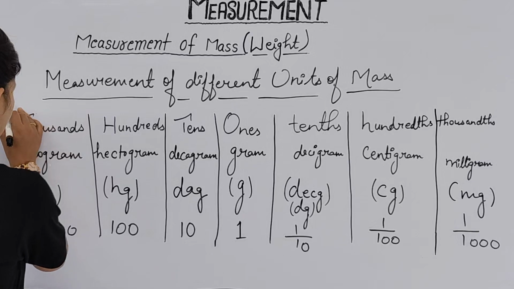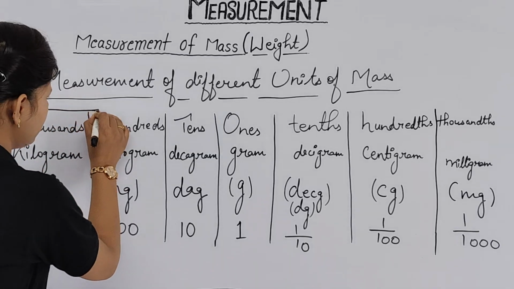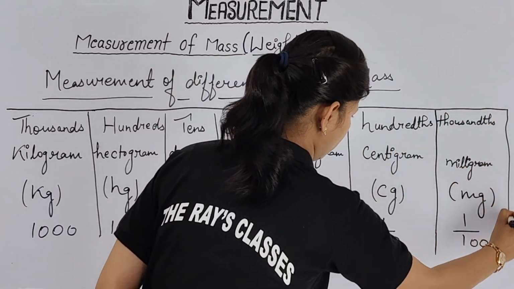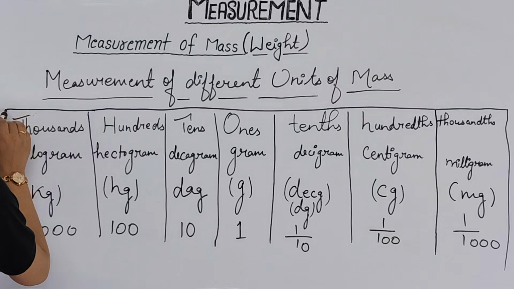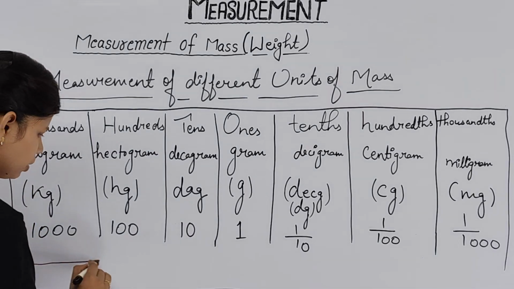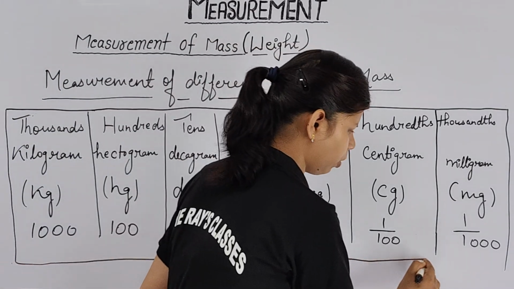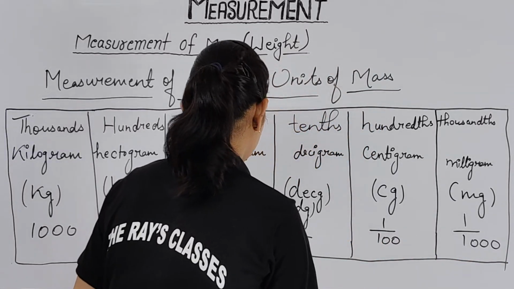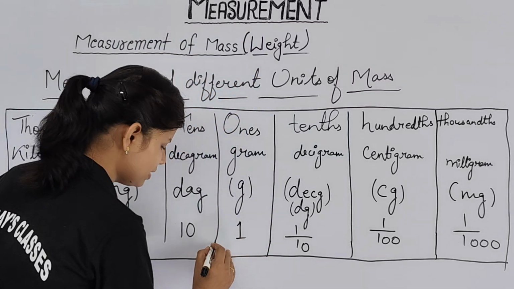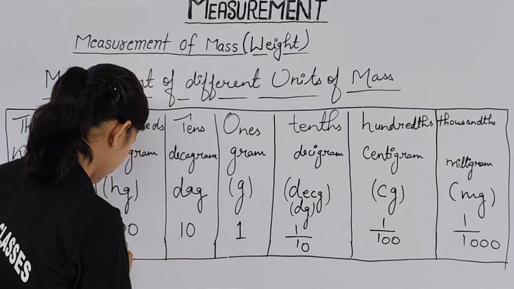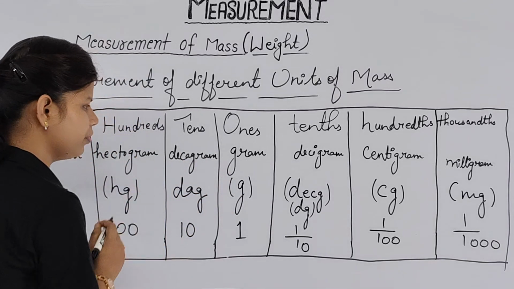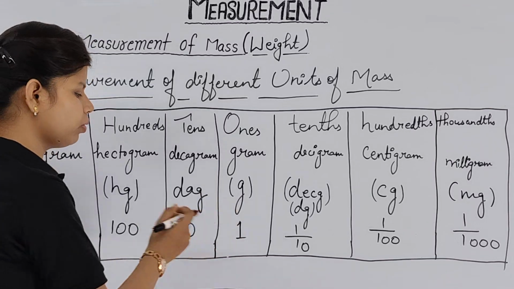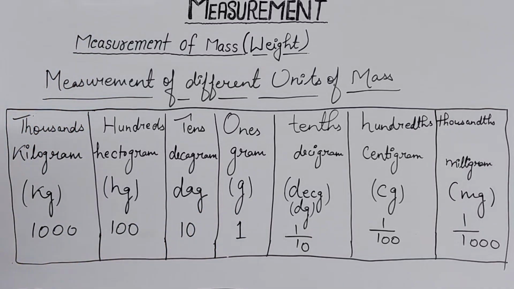You can make a proper diagram also for this one, like in a box form, so we don't have any confusion while drawing. And please recall these things again and again while dealing with this topic. You have to remember these important terms. Otherwise, if somebody asks you, do you know what is decagram, then you will be blank. At that time you have to remember, yes, I know decagram. It is just after gram, and its value is more than gram. This is also the short way you are going to learn for this one. Please take the screenshot.